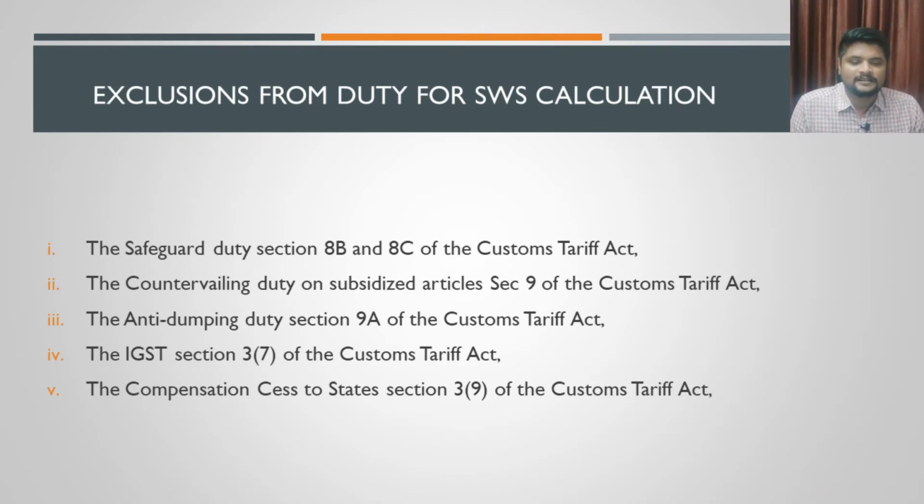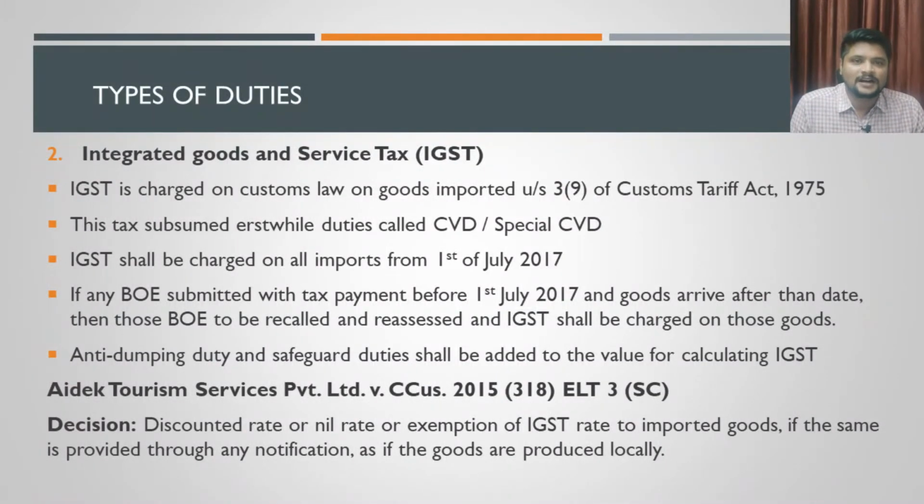The second type of duty is integrated goods and service tax, which is nothing but IGST. The relevant act for this IGST is the IGST Act 2017, which is the base act for this IGST. We already understood in our GST subject that any import is deemed to be an interstate supply.